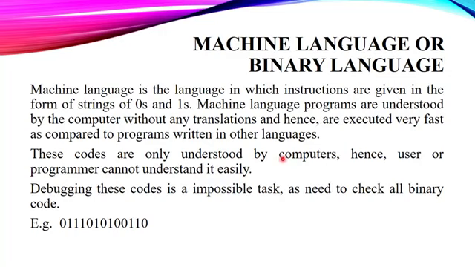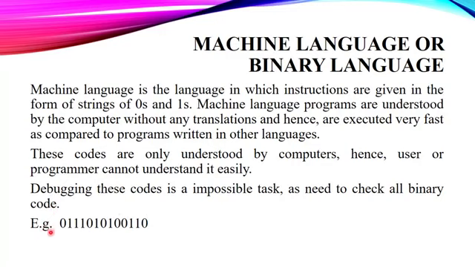The biggest problem is that the language of 0 and 1 is only known to the computer. Hence, it was very difficult for the programmer to understand these codes. And the biggest problem was to identify the errors. Debugging these codes is an almost impossible task as we need to check all binary codes. Debugging was the most difficult thing because for debugging one code we have to check every binary sequence. Now, suppose this sequence is given here. This sequence is a binary sequence.